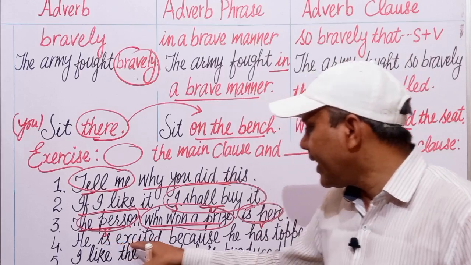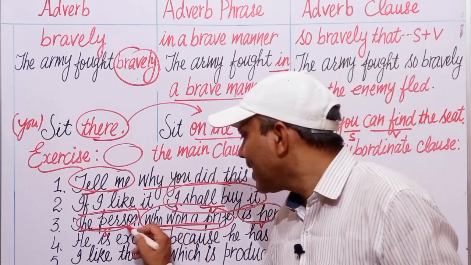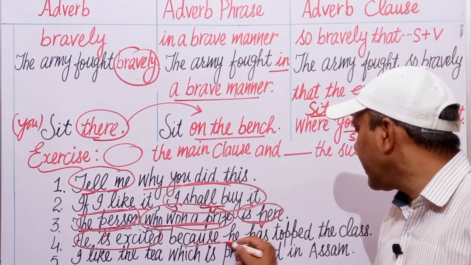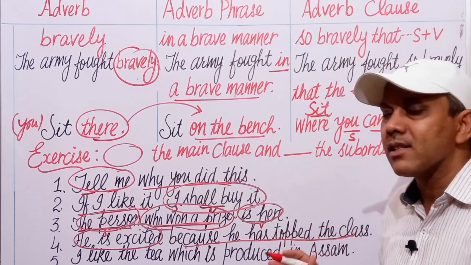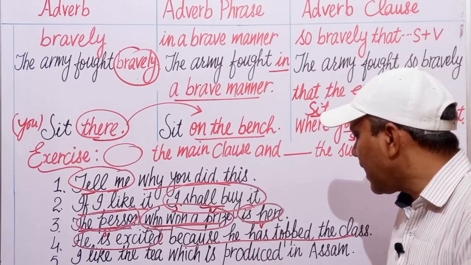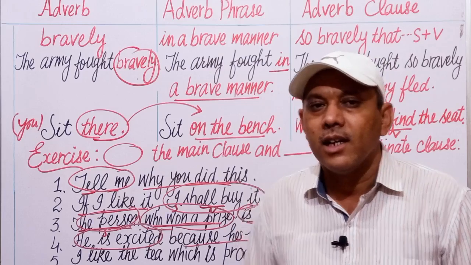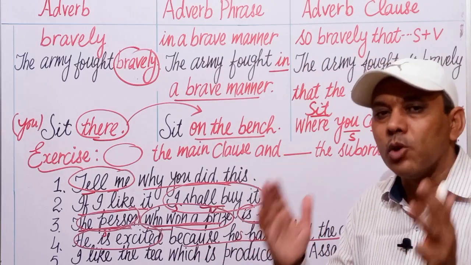Next is, he is excited. This is the main clause. He is excited because he has topped the class. Because he has, again a subject verb combination, not having a complete sense, it becomes a subordinate clause.